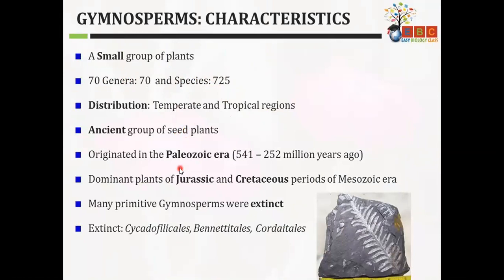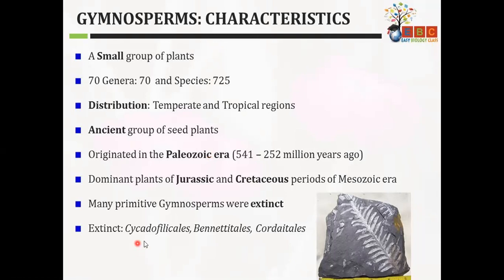Actually, they originated in the Paleozoic era, and as I told you, in the Jurassic Park movie you can see predominantly this type of plants because that condition suited best for their evolution and distribution. But as dinosaurs are extinct now, many primitive gymnosperms are now extinct.